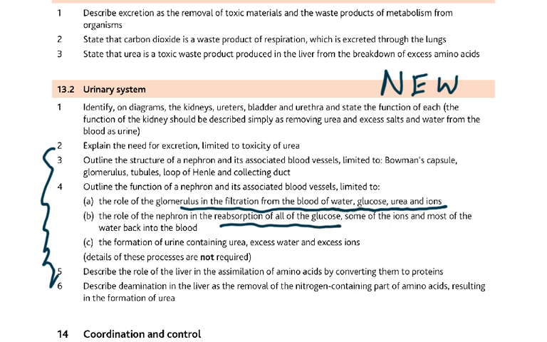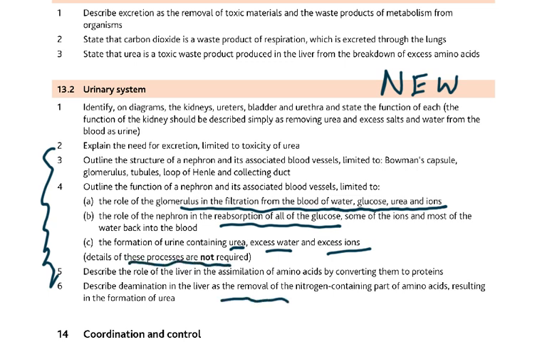You see, all of this is filtered out of the plasma. But then all this cannot be wasted in the urine, so it can't be passed out of the body as urine. The kidney only wants to remove the urea, the excess salts, and the excess water. So all this is filtered, but then it has to be reabsorbed. And this is a very active process to reabsorb all the glucose. And then the urine contains only the urea, the excess water, and the excess ions. And details of these processes are not required.